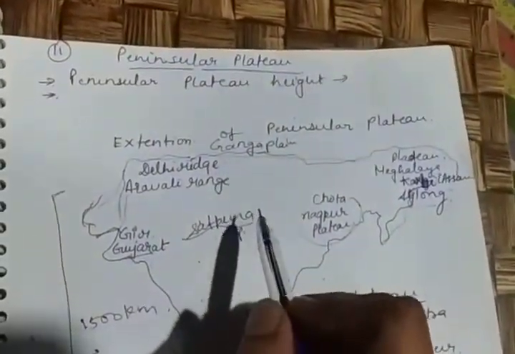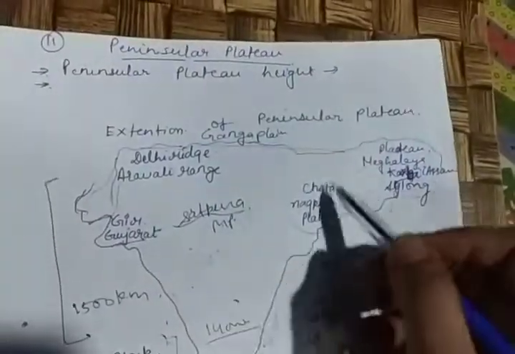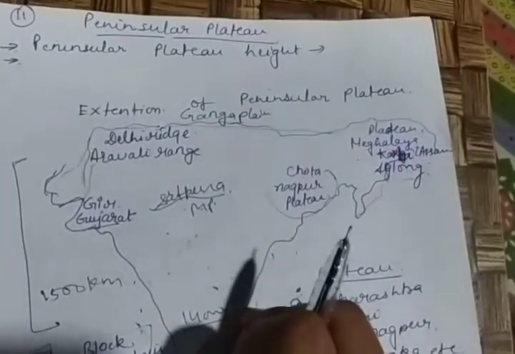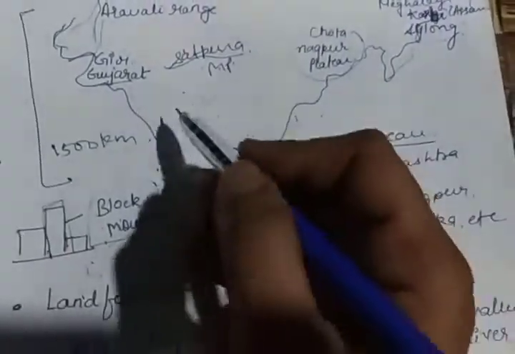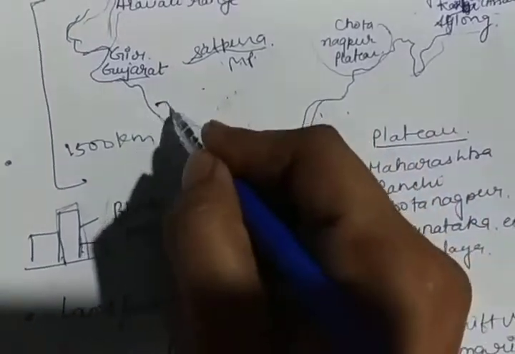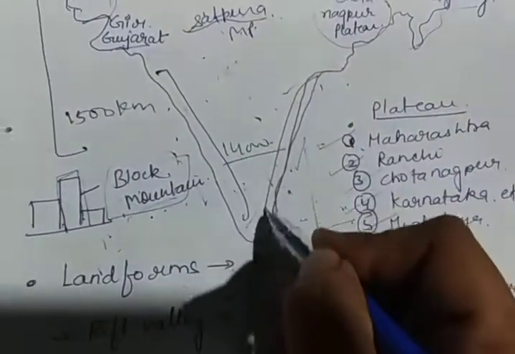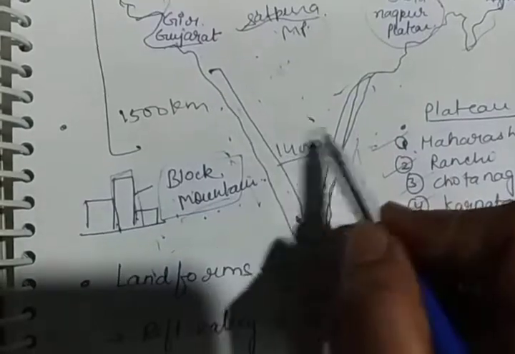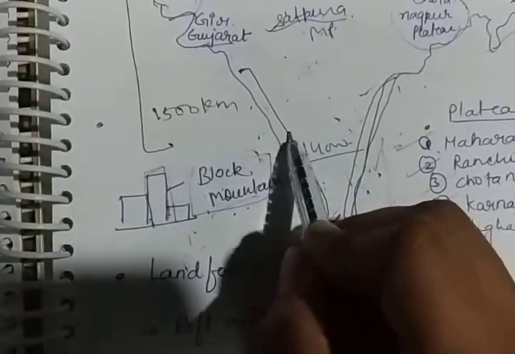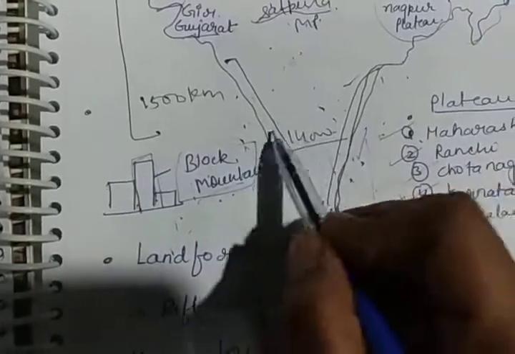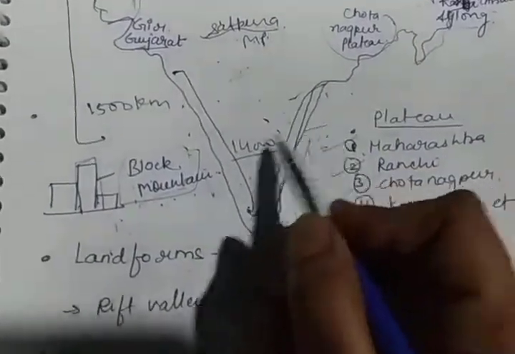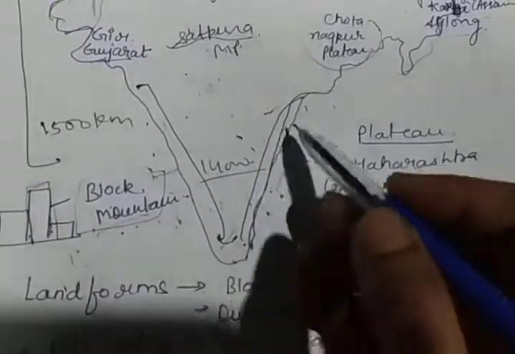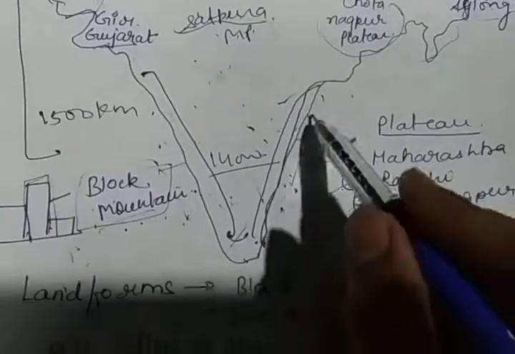Now come to this Peninsular Plateau region. On the basis of prominent relief features, the Peninsular Plateau can be divided into three categories. Before these categories, it is important for you to understand that this is the eastern coastal region and this is the western coastal region, with the Eastern Ghats and Western Ghats respectively. This is very important. Sometimes students ask about this, and a question may come in your exam to fill in the Eastern Ghats and Western Ghats, so children are not sure which part is the eastern and which is the western, or whether the coastal region and the ghats are the same.